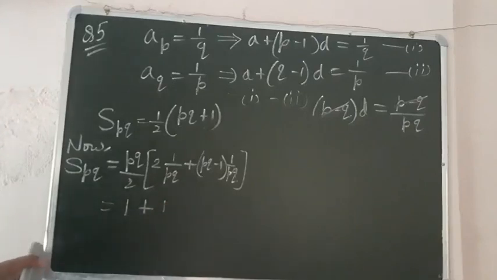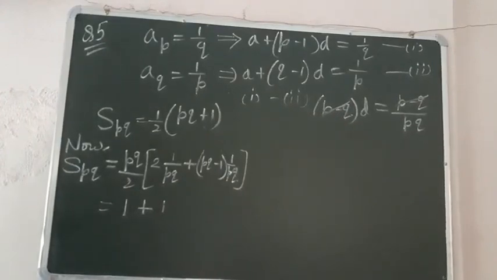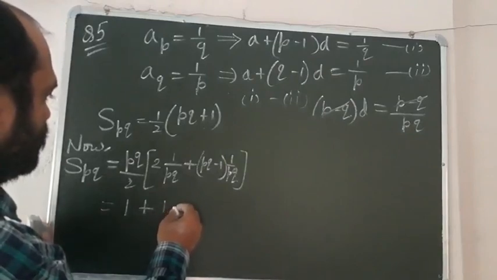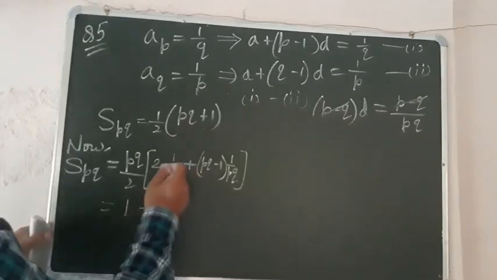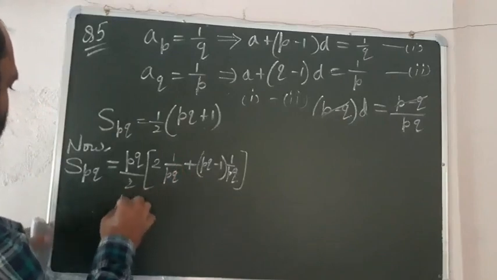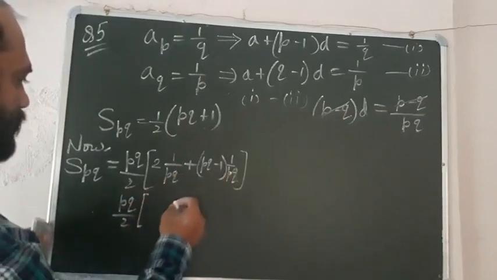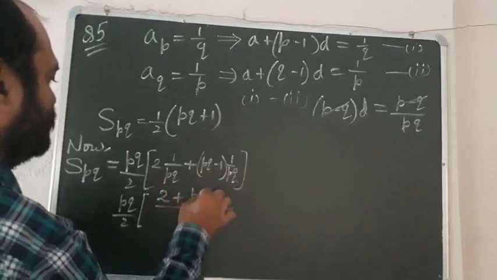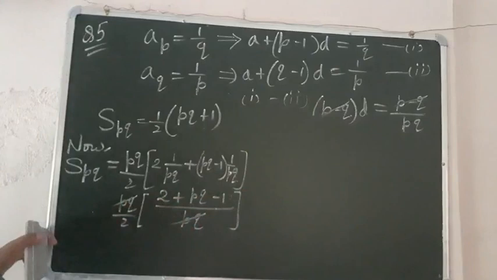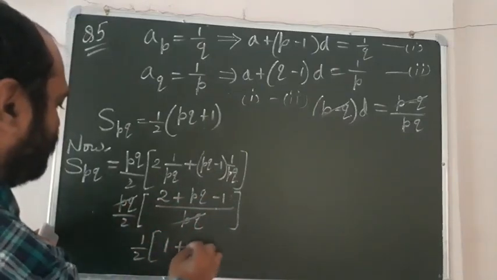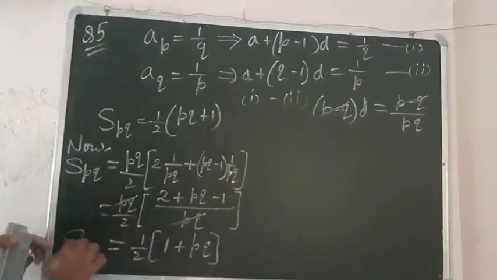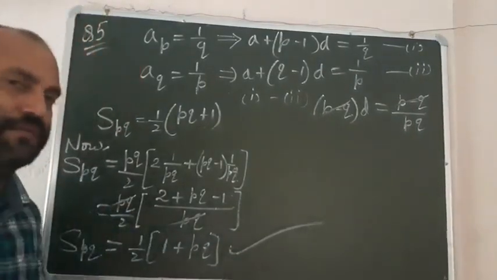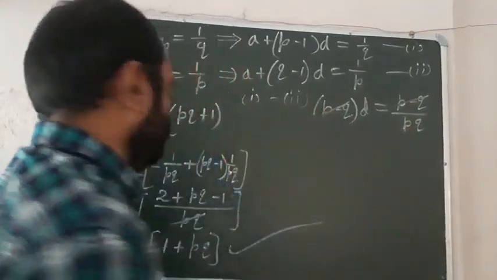2 into a, so this is 1. Here pq is cancelled. So let us first simplify this. Write pq by 2. First take the LCM and bring out pq. The LCM is pq, and here 2 plus pq minus 1 remains. Do it like this: pq cancels with pq, and you get half of 1 plus pq. So this is your right answer. Your answer will be S_pq is equal to half of 1 plus pq. So this is the proof of question number 5.